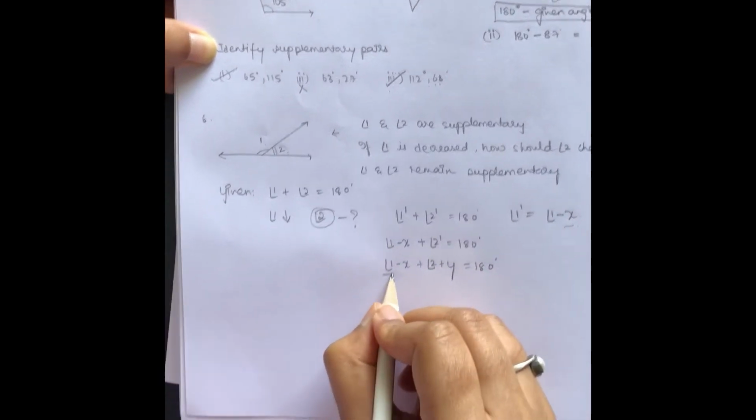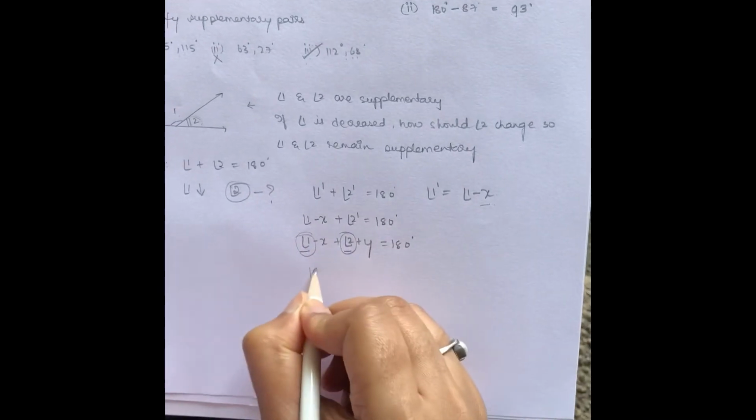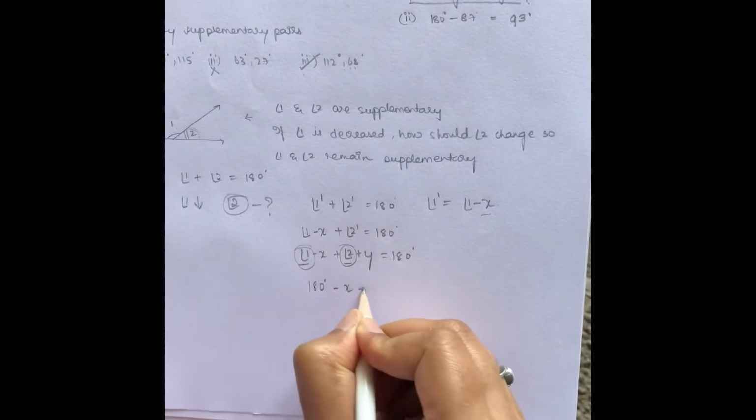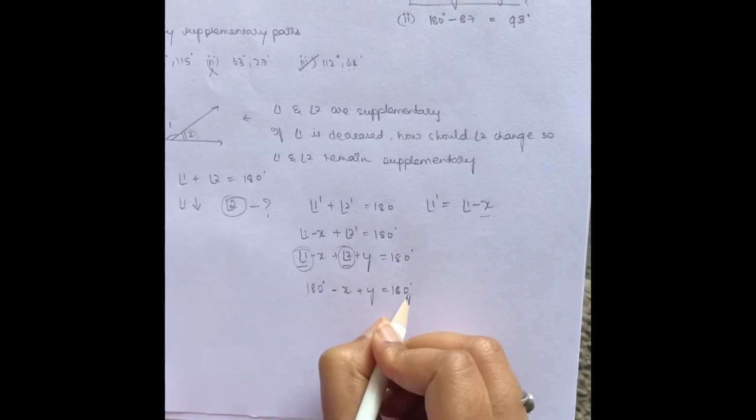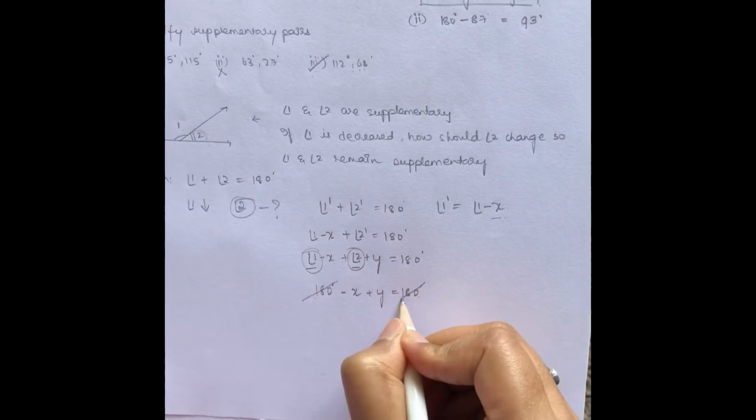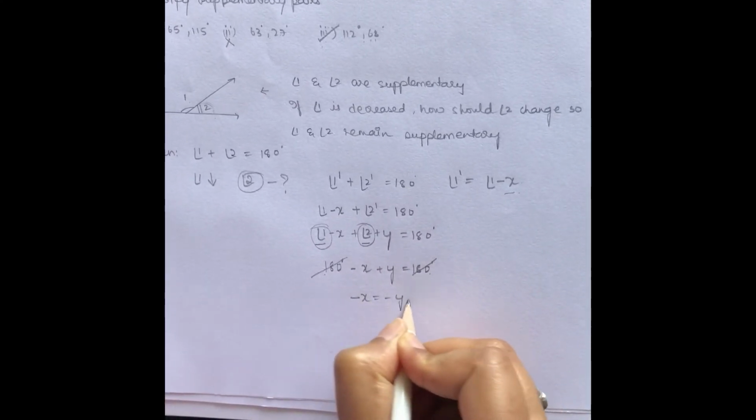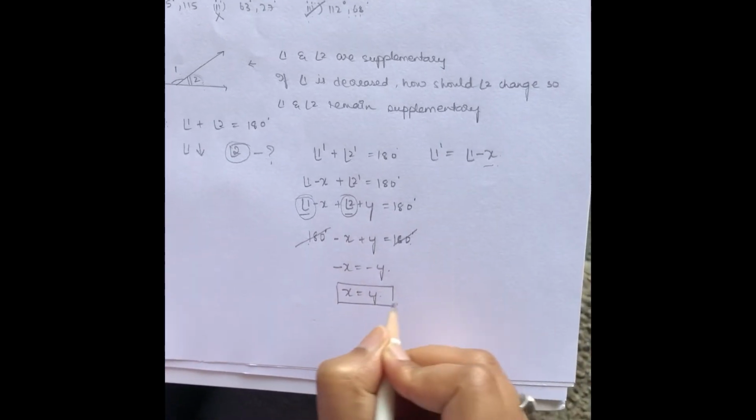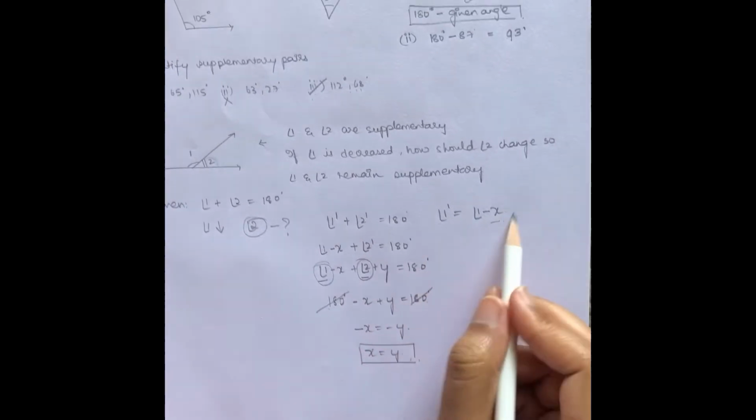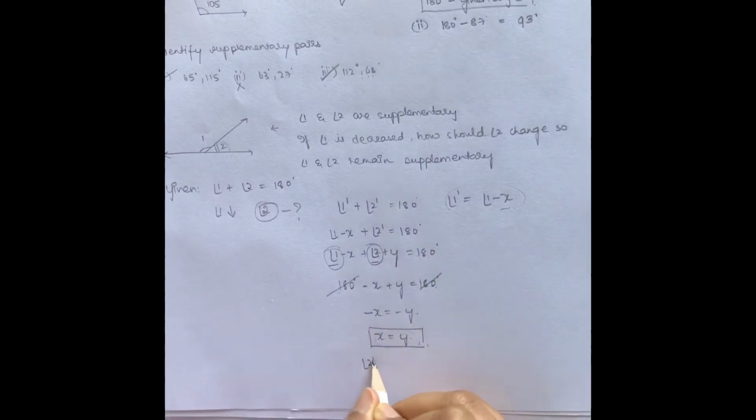We know that angle 1 plus angle 2 is equal to 180 degrees. So 180 degrees minus x plus y is equal to 180 degrees. We have 180 on either side, so we can cancel that out, which makes minus x equal to minus y, or x is equal to y. This means the amount by which angle 1 was decreased is the same amount by which angle 2 must be increased.